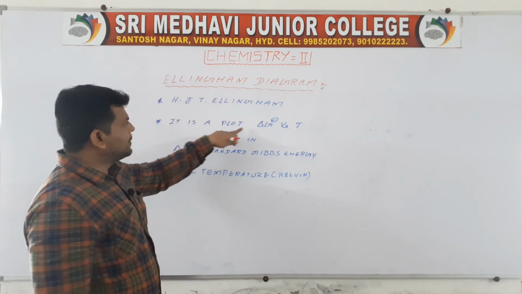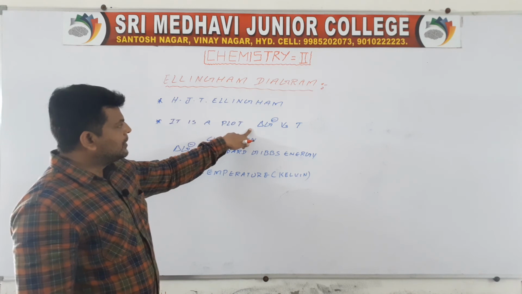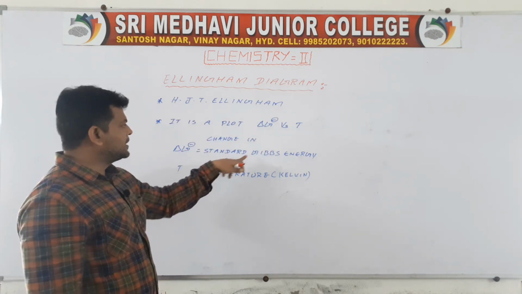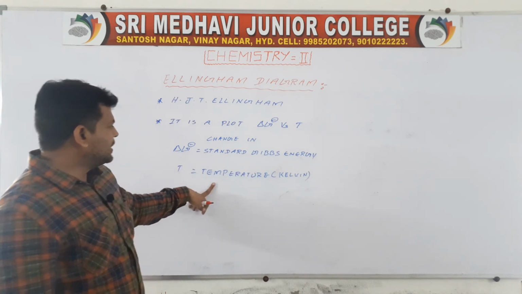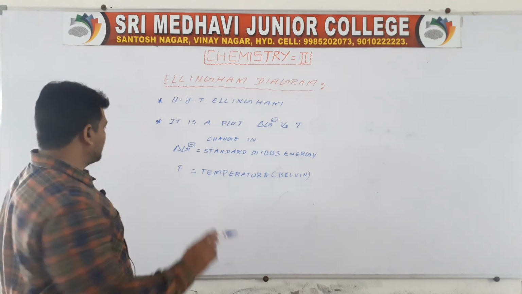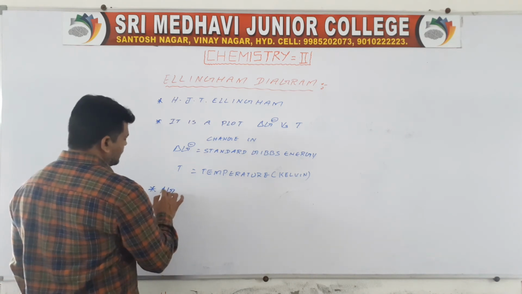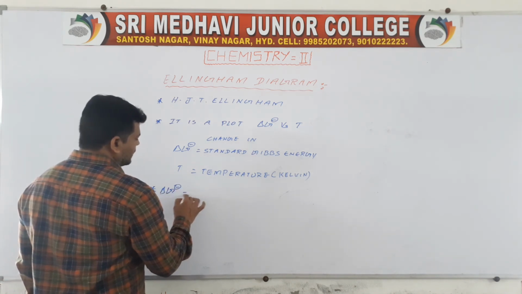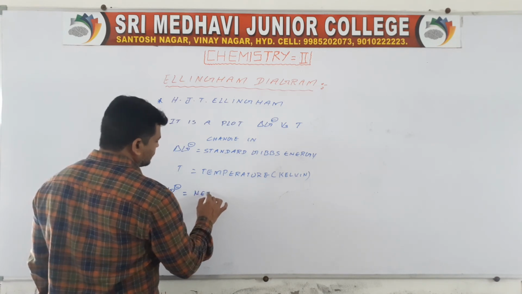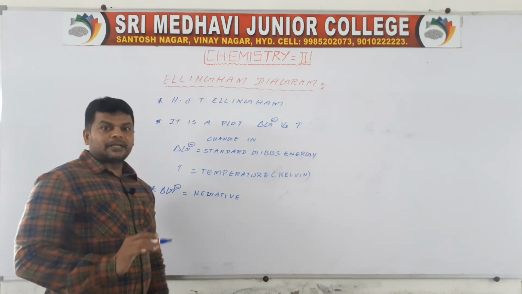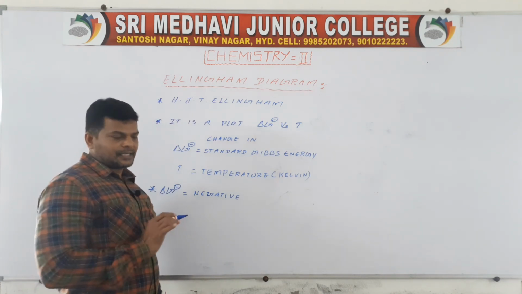Ellingham. It is a plot between delta G naught versus temperature. Delta G naught is a change in standard Gibbs energy. Temperature we are taking in Kelvin. So here delta G naught is negative for spontaneous redox reactions.